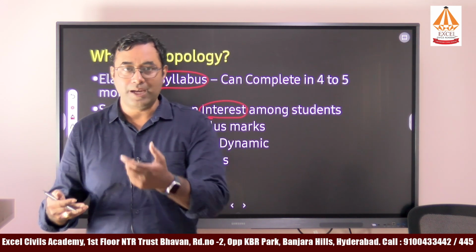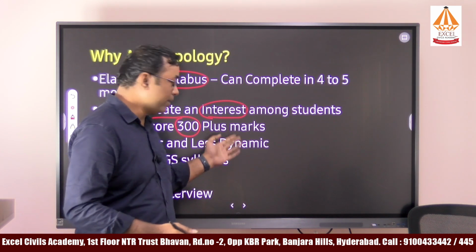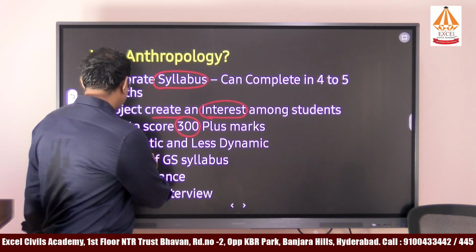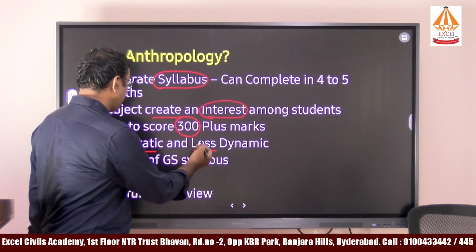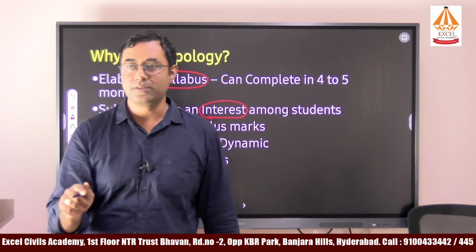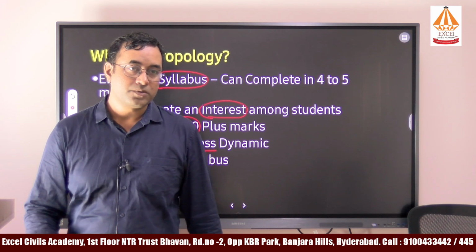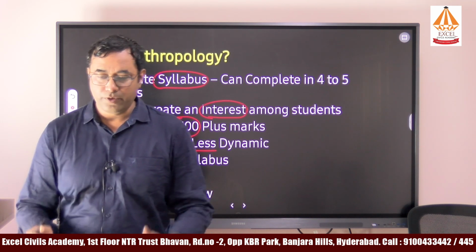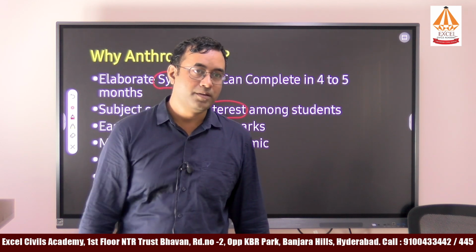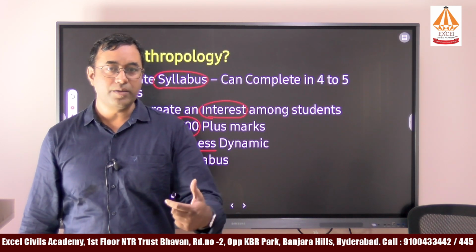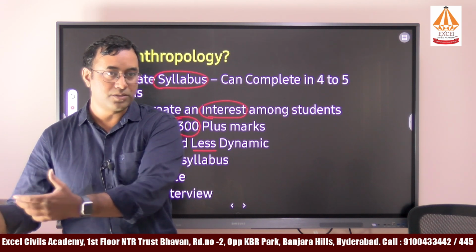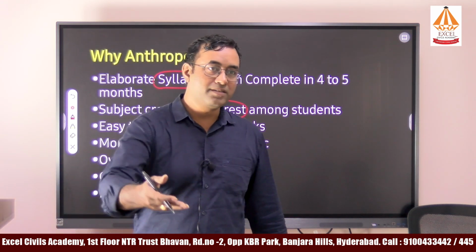So why you have to choose anthropology as an optional. I will show you the scores in the coming slides. Next one is about the subject being more static and less dynamic. As I said, the subject given as the syllabus is static in nature. For example, consider marriage systems. Different types of societies have different types of marriage systems. We will study what marriage is, the types of marriage, and how they were formed or evolved in that society. So can we change the marriage system?